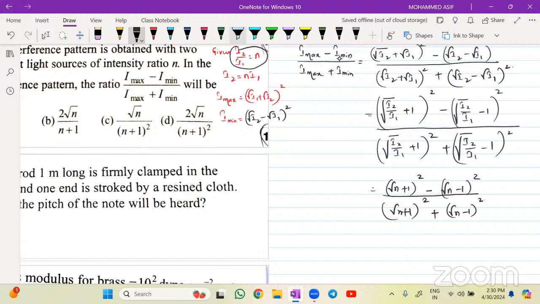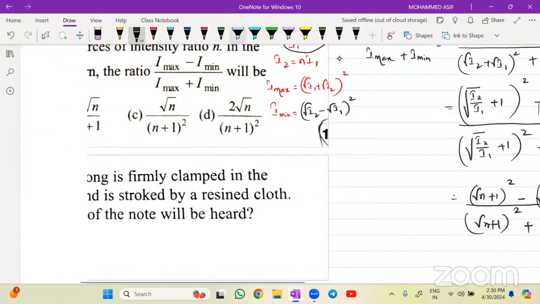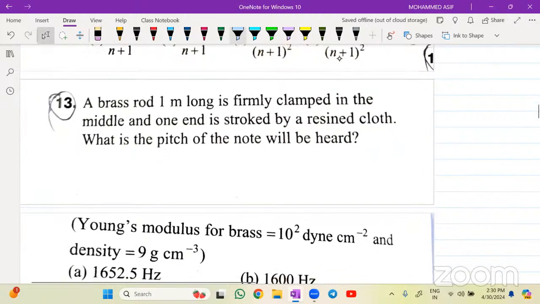Okay. So simplify कर लीजिए, that will give me the answer. I hope you can do that calculation. Question number 13 देखिए बेटा.